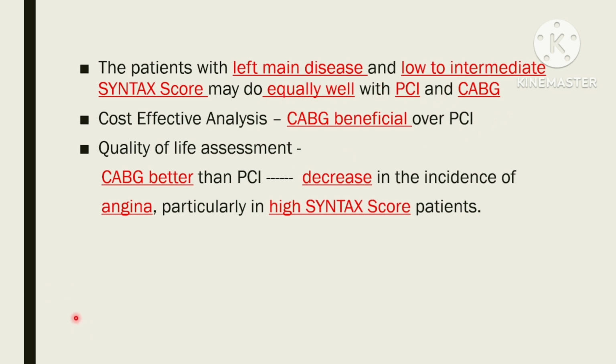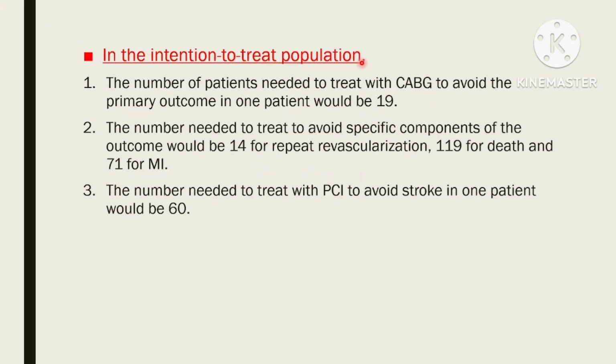From cost-effective analysis and quality of life assessment point of view, CABG was found to be beneficial over PCI mainly because of decrease in the incidence of angina in CABG arm, particularly in high syntax score patients. So in the intention to treat population, the number of patients needed to treat with CABG to avoid the primary outcome in one patient would be 19.